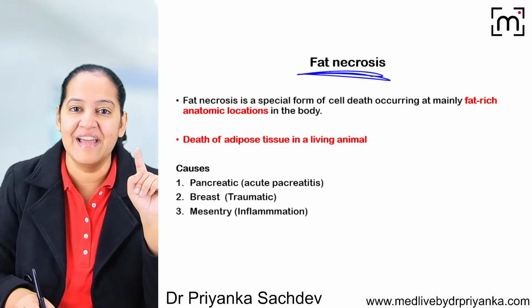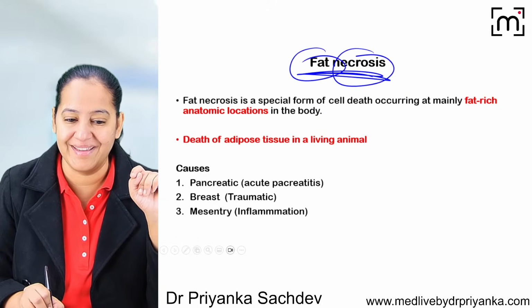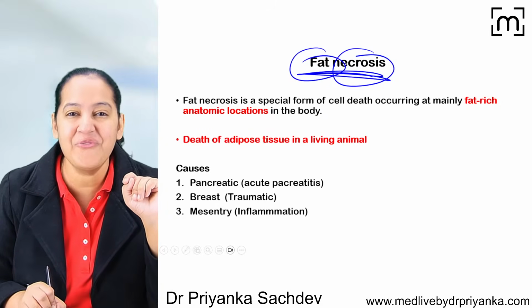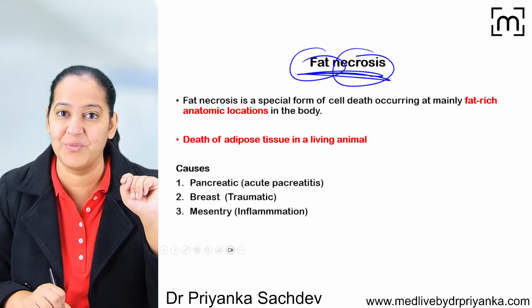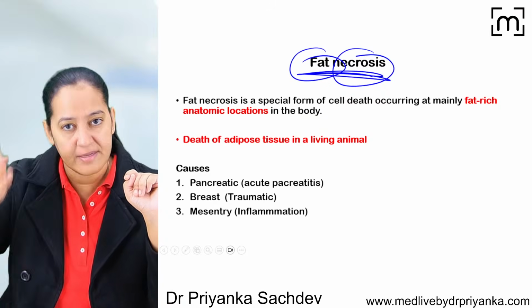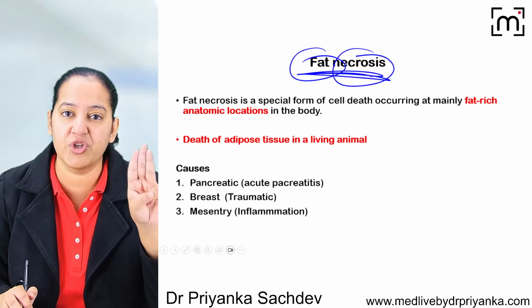As the name indicates, necrosis is death of tissue, here in the fat-rich locations of the human body. The death of the adipose tissue. You know, fat is made up of adipose tissue. So here, it's the death of the adipose tissue. That is fat necrosis. So where in the human body is fat present? Abundant fat is present in 3 locations.